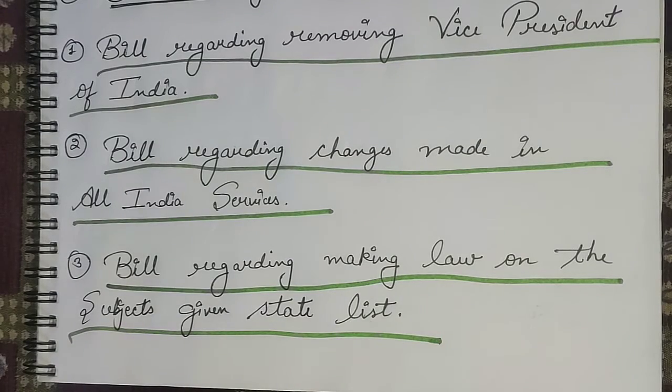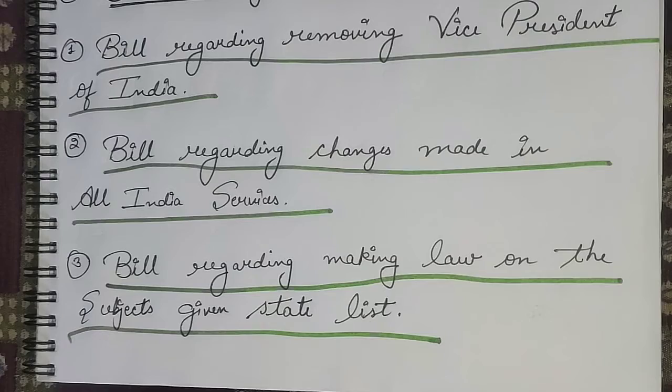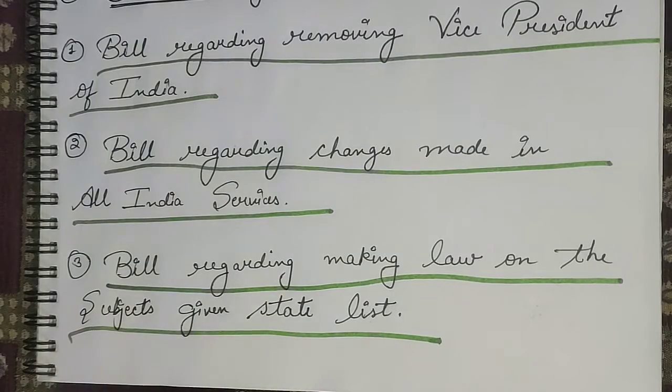So the government of India can initiate this in two conditions. The first condition is if there is a national emergency in the country. Yes, under Article 352 of the Constitution, if there is a national emergency going on in our country, then the government of India has the authority to initiate this bill, because by doing this, the government of India wants to control the states in a better way.